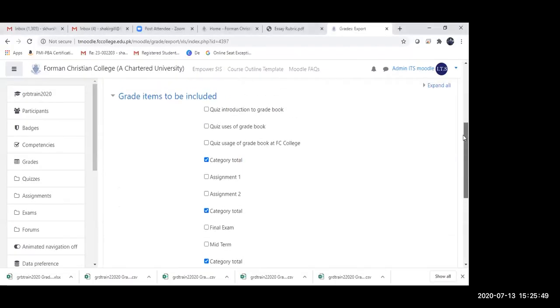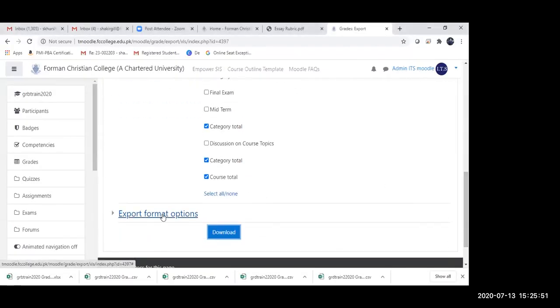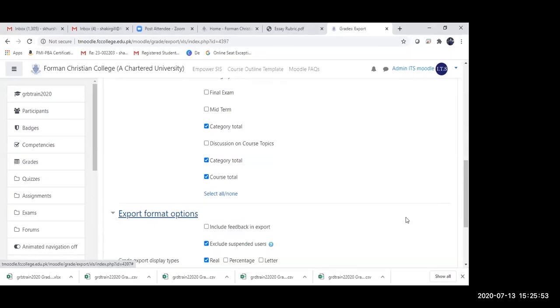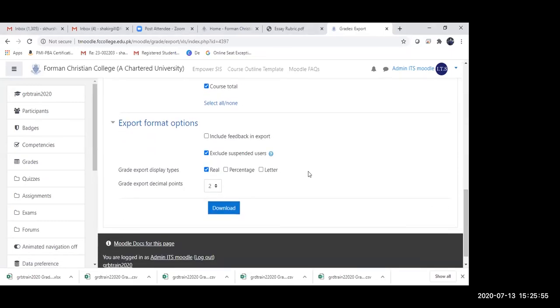So there we are. So this is where I selected my grading items and categories that I want to export. What I forgot to do, and I'm sorry about that, is I don't want the real scores. I only want percentage and letters. So under the export format options, I'll select percentage and letters, and then I'm going to download.